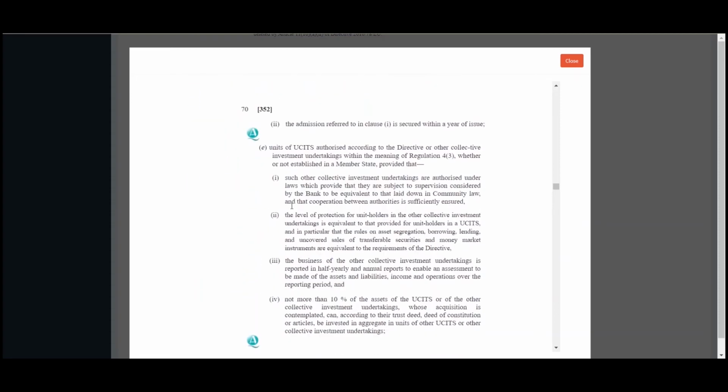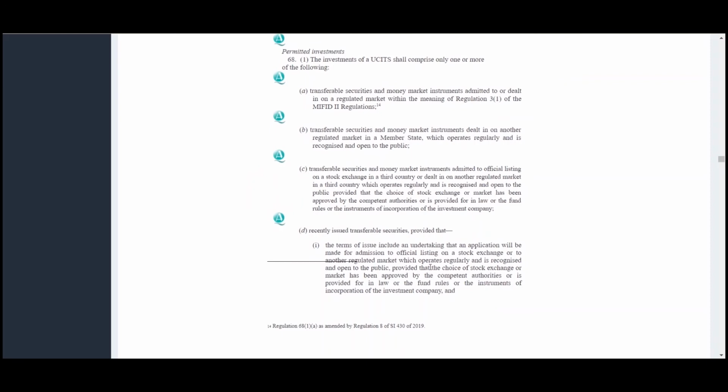And if we jump in there to Regulation 68, we'll see that it deals with permitted investments. And as we work through that, we see that paragraph G deals with financial derivative instruments. And again, we can see Aquest icons, so we know that there must be some related guidance or rules here. Let's jump into the Irish UCITS rulebook and see what that says.